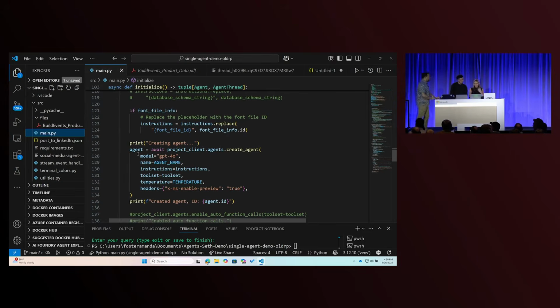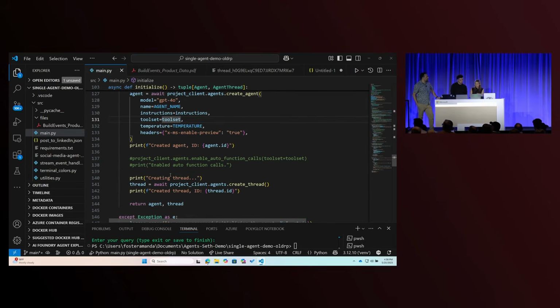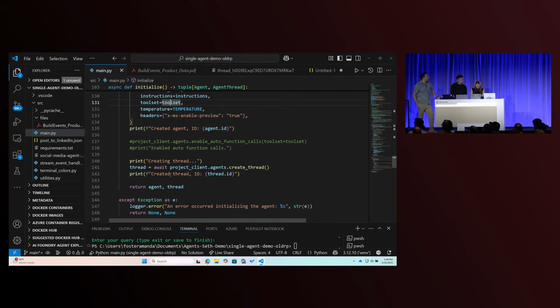Yeah. And then now we're finally at the best part, creating our agent. So like I had said, we're passing in a model. Here I'm using GPT-4o. My instructions we just looked at, we're passing those in as well. And then we're passing in our 3 tools. And now let's get this agent in action and see what it can do.